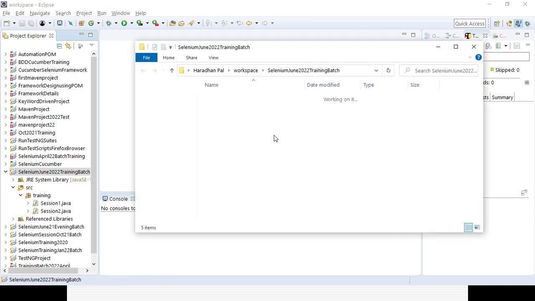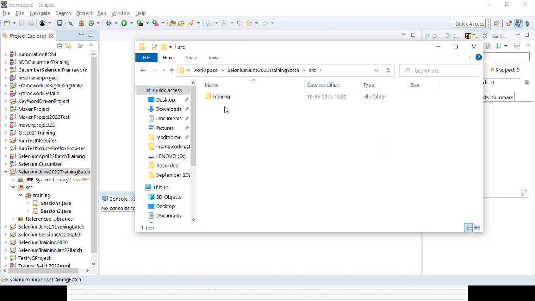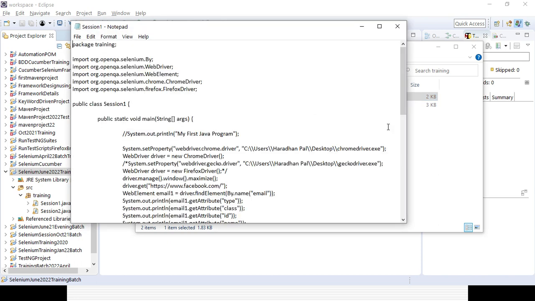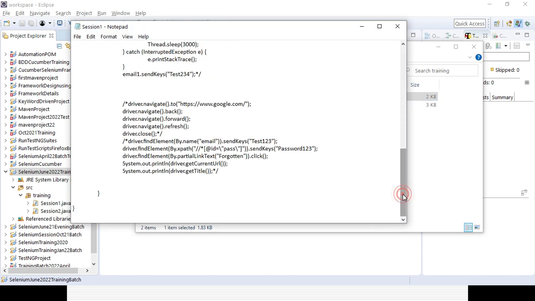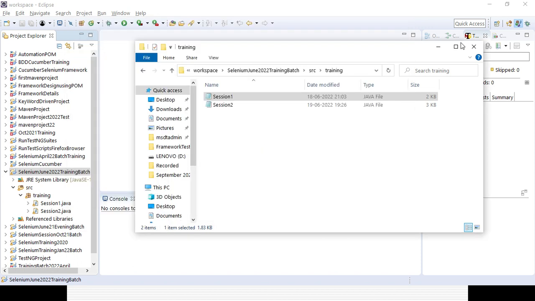You could see here, this is the path, this is the bin folder, right? This is the reference library, right? This is the src folder. Under the src folder, the training package is there. You could see the src folder, then the package is training. If you open training, you could see session 1 and session 2, right? So that is the class, it will be the same, right? If you open session 1, whatever code is already written, you can get it from here, right? That is the way you can simply get all the details here, right? So you can validate whether it is matching with the project or not.